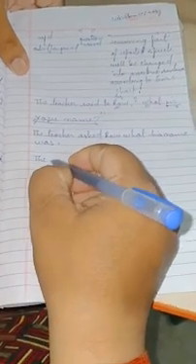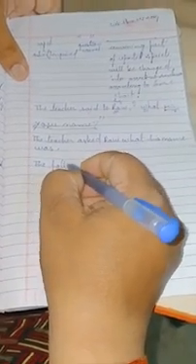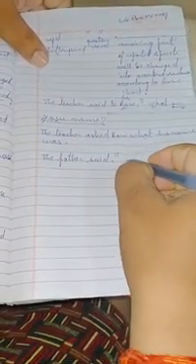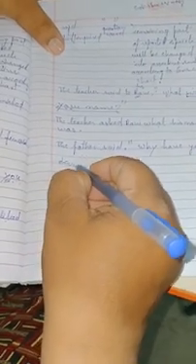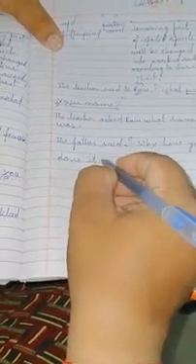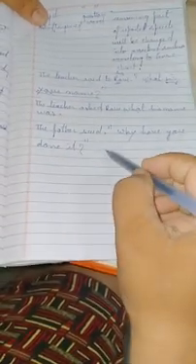Now another example. The father said, "Why have you done it?"